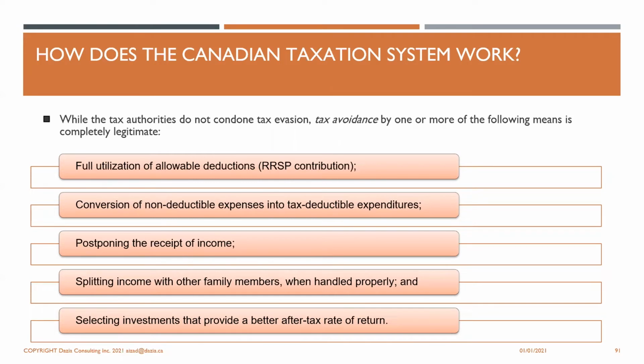Second, you can convert non-deductible expenses into tax-deductible expenditures for certain activities like investments and also business. You can postpone the receipt of income, such as, again, when you put money into an RSP, you can take it out later on in retirement when your income is lower, and then you will pay less taxes.